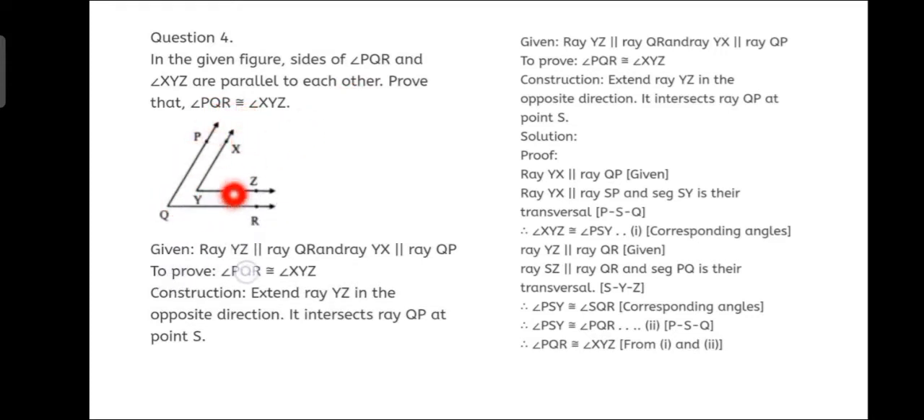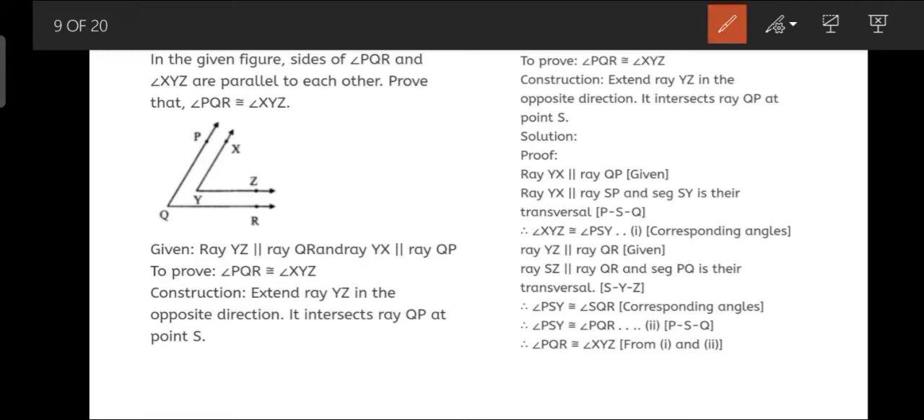So this is angle PQR and this is angle XYZ. The given information is that the sides of these two angles are parallel. It means PQ is parallel to XY and YZ is parallel to QR. Now we have to prove that angle PQR is congruent to angle XYZ. So what we're going to do is extend this line Y on ray QP, so that we get Q dash S dash P. See here students, Y dash here. Okay, so this point is nothing but our S.